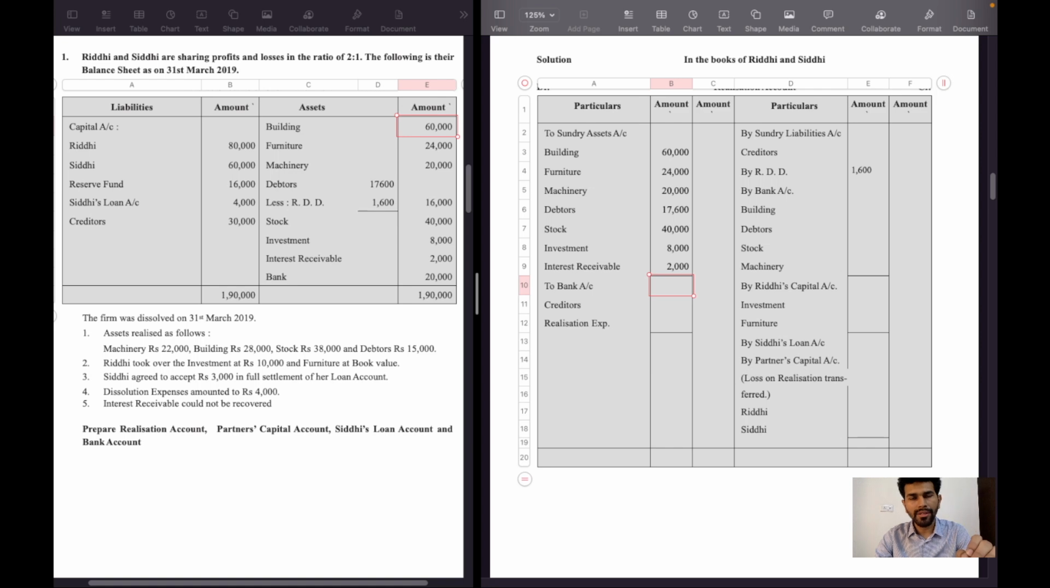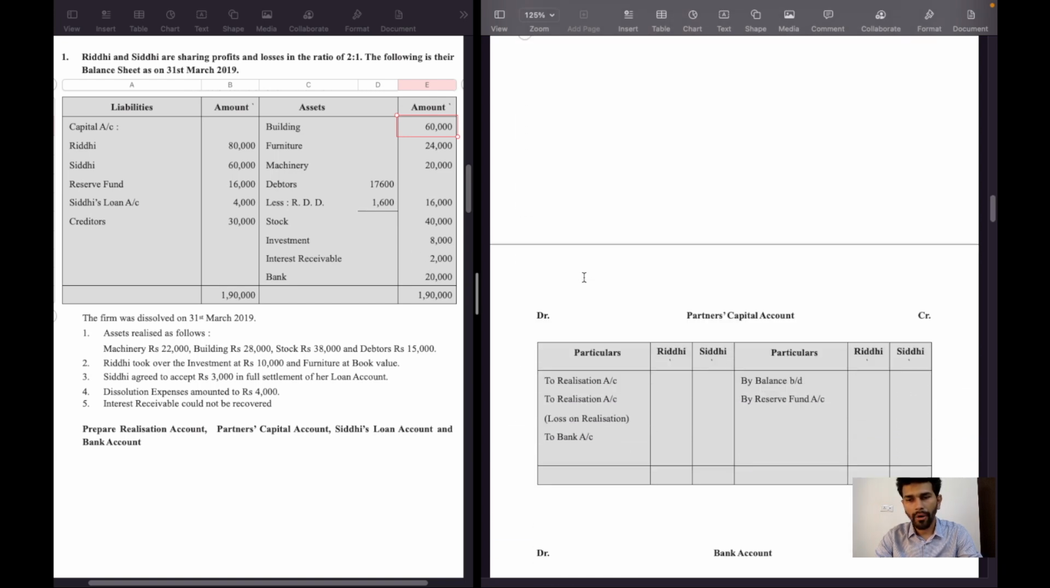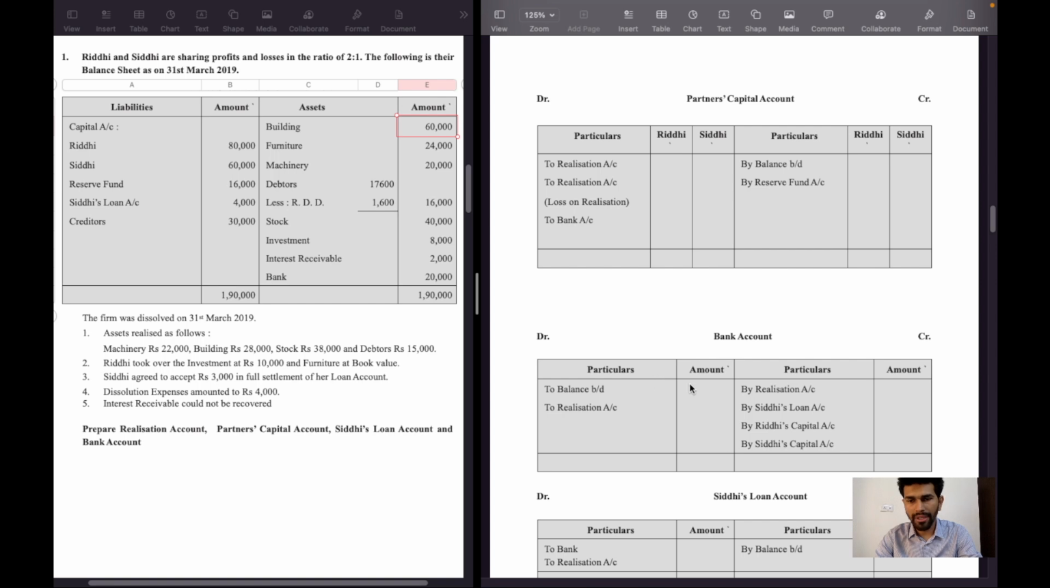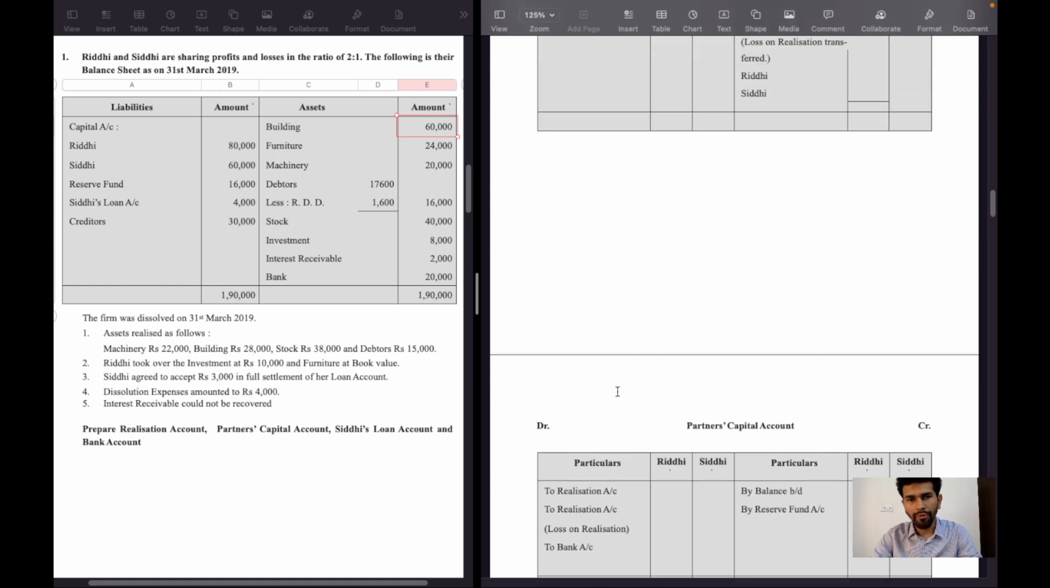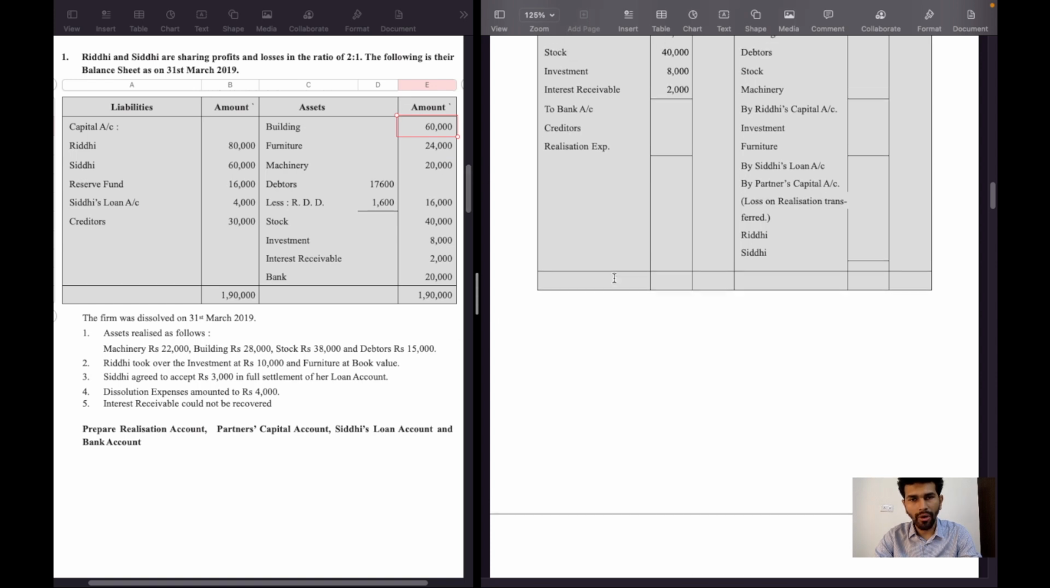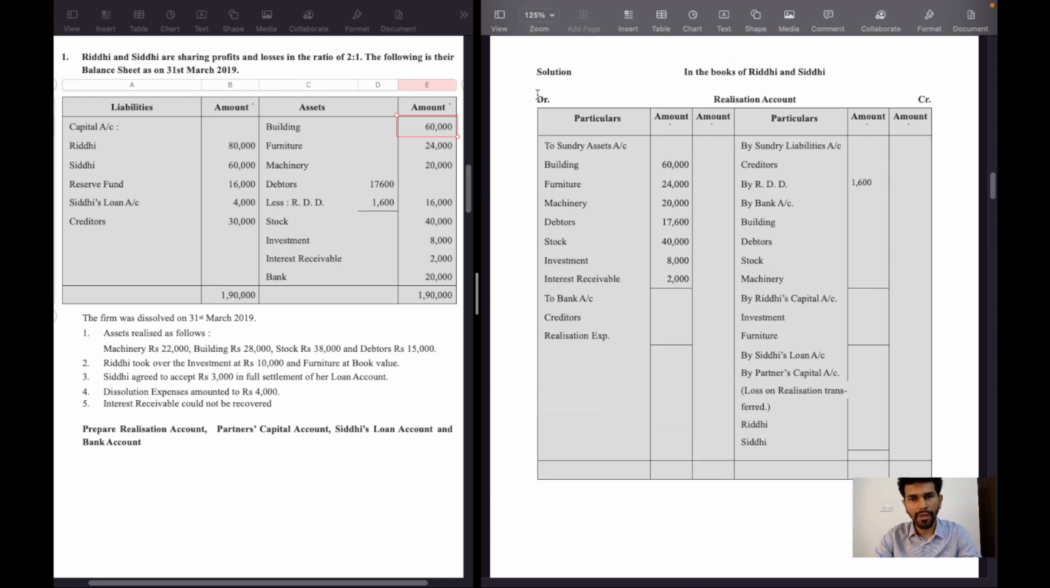Other than cash or bank account, we will write all the assets on realization account debit side because we have prepared the bank account separately. So bank account 20,000 rupees will be recorded on bank account debit side, to balance brought down. This is the opening balance of bank, 20,000 rupees. So we have recorded all the assets on realization account debit side at their book value.